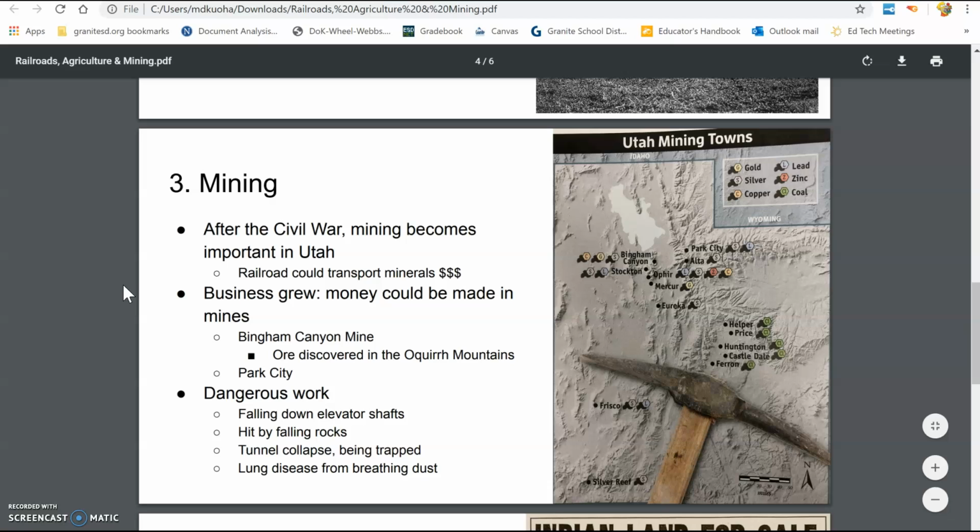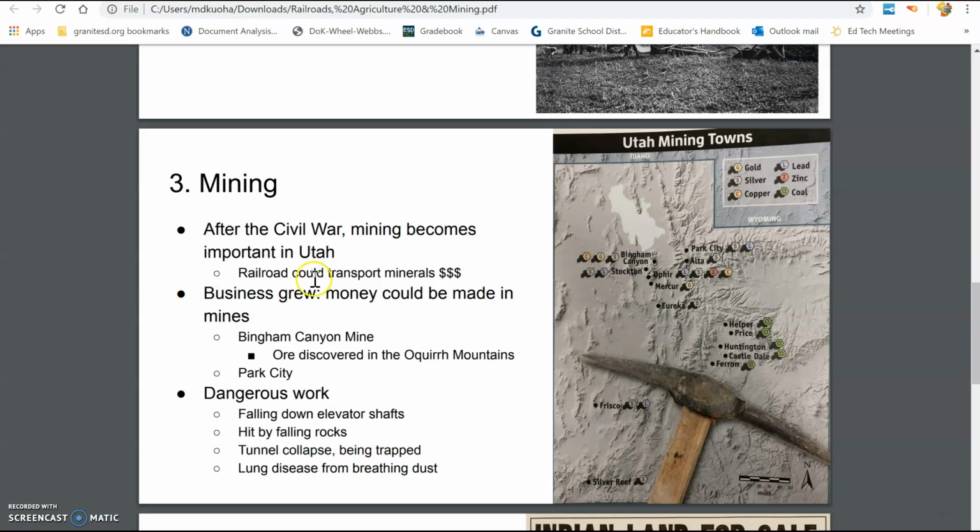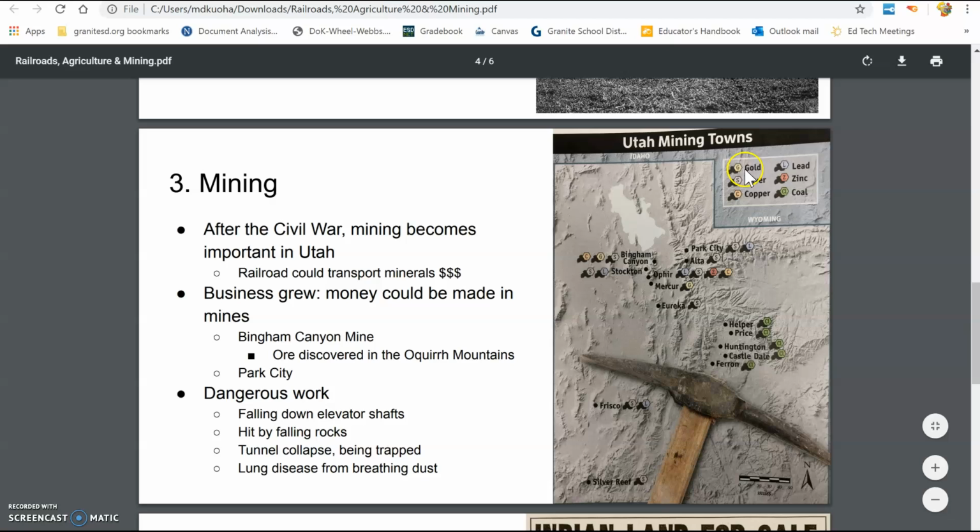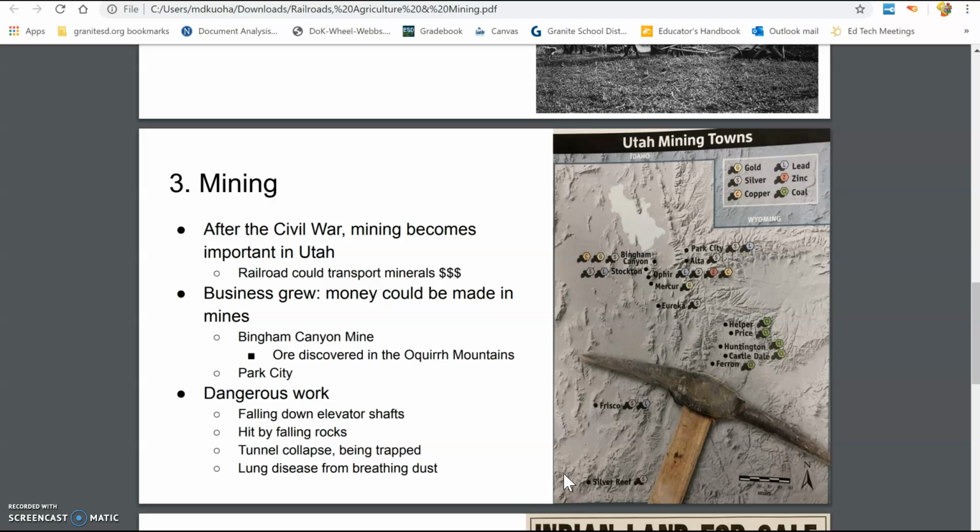The third thing we're focusing on is mining. Over here to the side, we'll see a map of Utah mining towns. We have things like gold, silver, copper, lead, zinc, and coal all over Utah, including way down here. After the Civil War, mining becomes very important. Railroads could transport those minerals and create a lot of business and money. As businesses grew, because of the money that was made in mines, we start getting these towns and these communities built near places like the Bingham Canyon Mine and Park City.